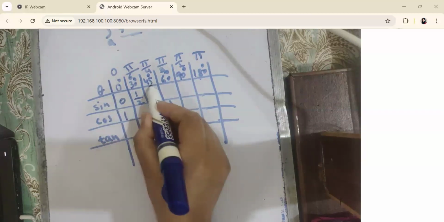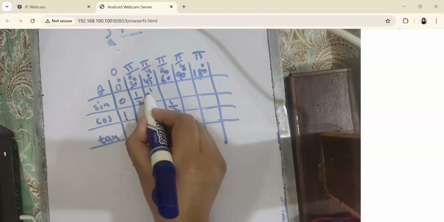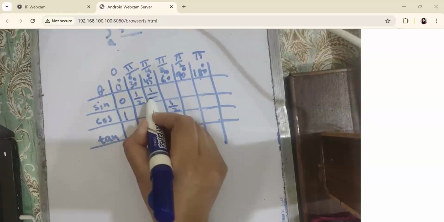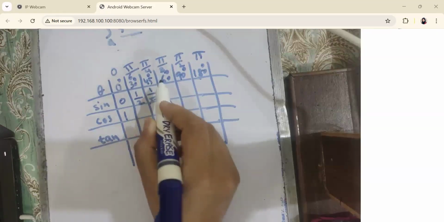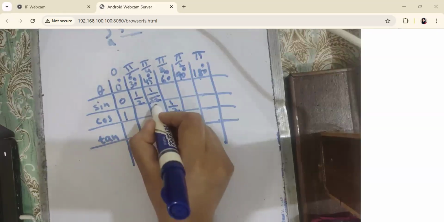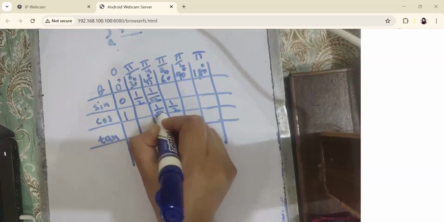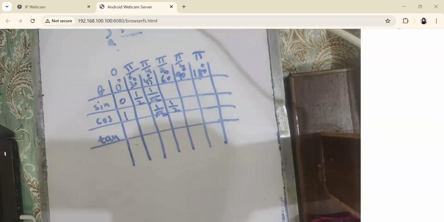Okay. Sine 45? The value of sine 45 is 1 over square root 2. Similarly, cos 45 is 1 over square root 2. At 45, cos and sine have the same value, that is 1 over square root 2.